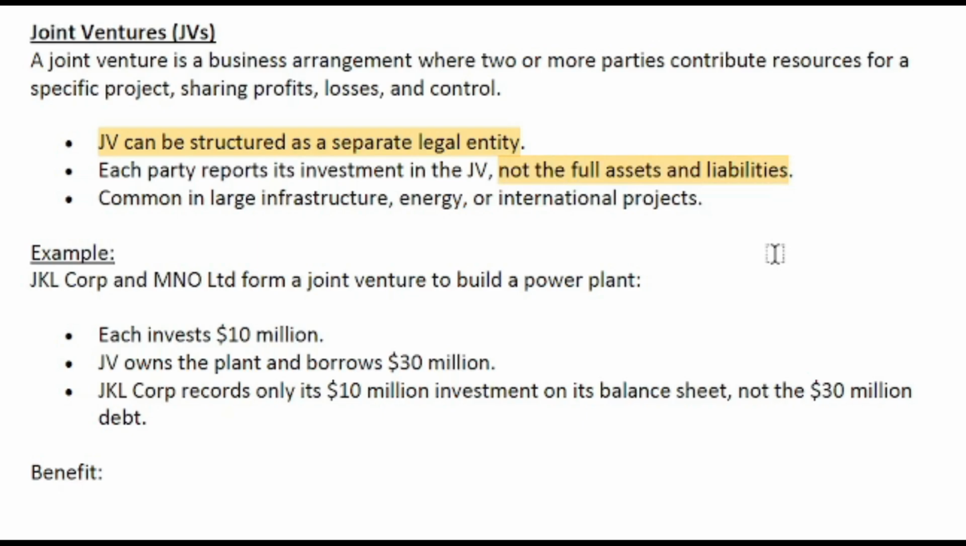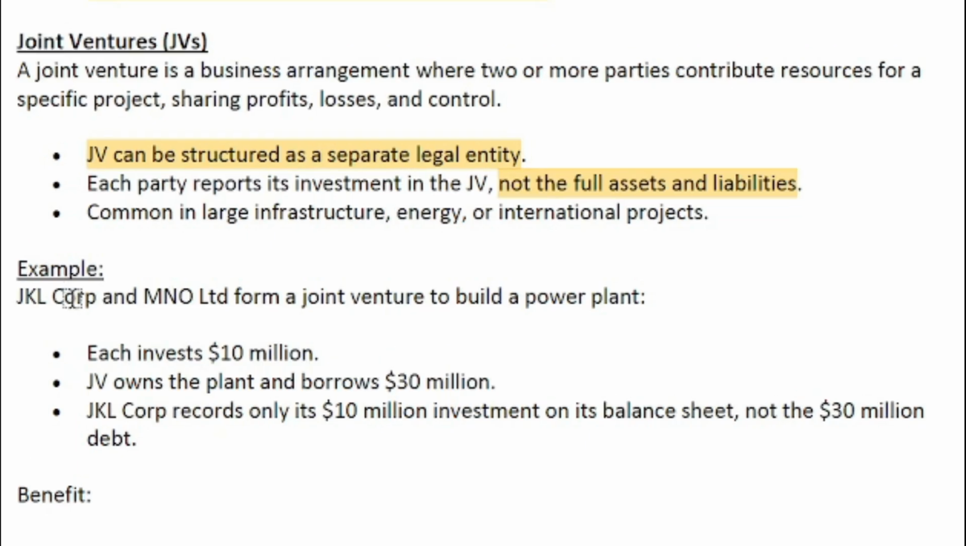In each parent company's balance sheet, it is reporting its investment only, not the full assets and liabilities of the joint venture. It is commonly used for large infrastructure, energy, or international projects. That means it will require huge resources. So in this case, two or more companies will join and create a special entity to finance and control this project.